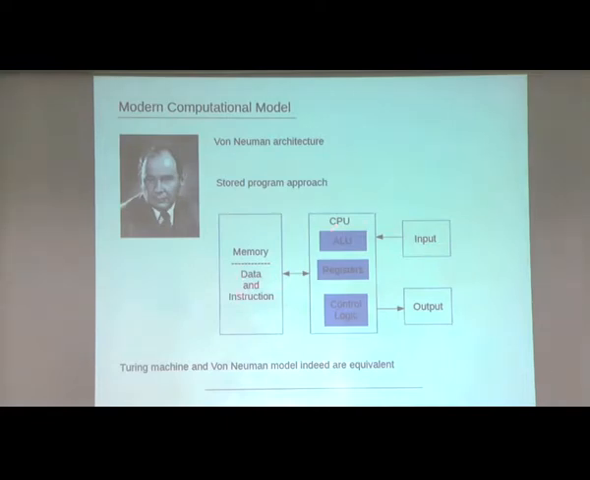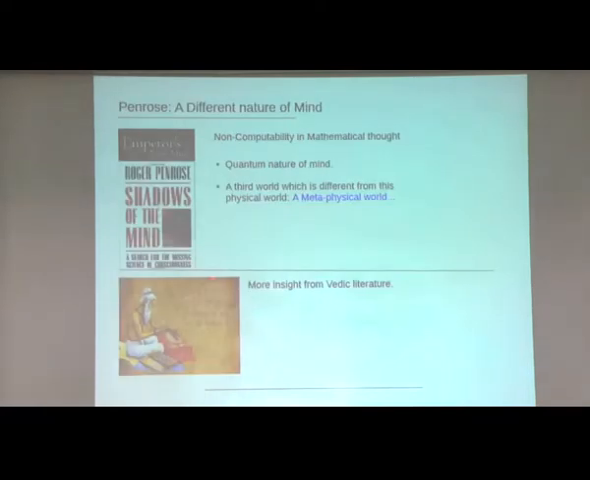This is a very simple model, but later on it has been proved that whatever Turing developed, the theoretical Turing machine, is equivalent to this only. There are other computational models as well, but I am not talking about that right here. So here is a slide where I wanted to ask: then what is the mind?